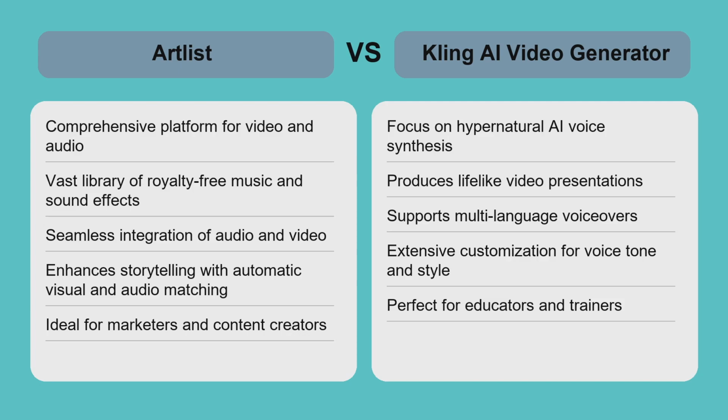If your priority is seamless audio-visual harmony and easy access to creative resources, Artlist is the better fit. If lifelike narration and expressive video avatars are critical, Kling offers unmatched realism. Both tools streamline video production but cater to different content creation priorities.